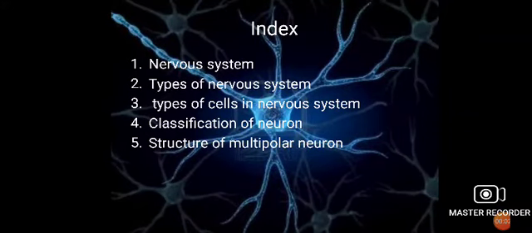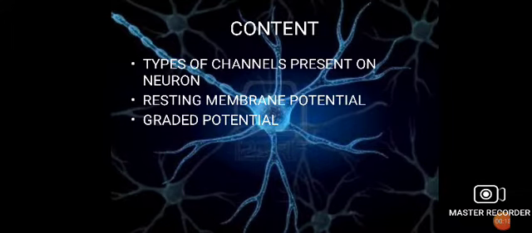Hi students, in the previous lecture we discussed the nervous system, types of nervous system, types of cells in the nervous system, classification of neurons, and lastly the structure of the multipolar neuron. Today we will discuss the types of channels present on neurons, resting membrane potential and graded potential.